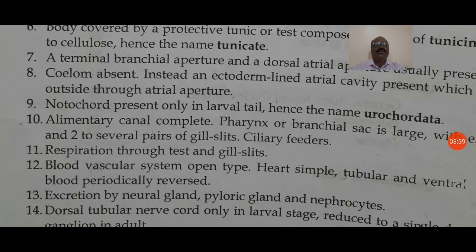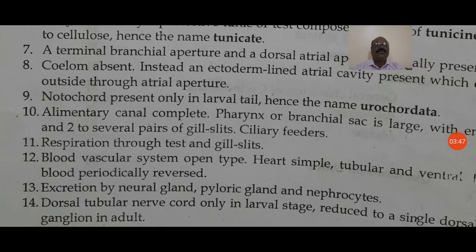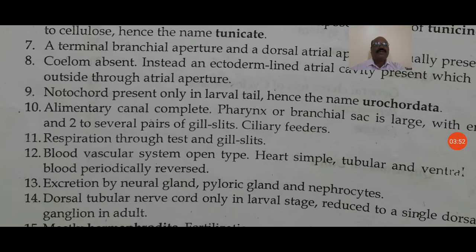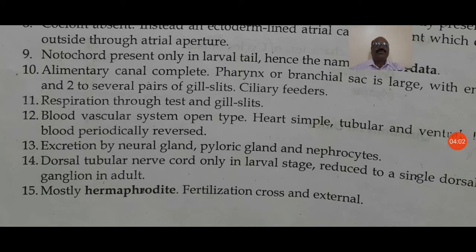The alimentary canal is complete. The pharynx or branchial sac is large with endostyle and several pairs of gill slits. Respiration is through the gill slits. The blood vascular system is open type, and excretion is by the neural gland, pyloric gland and nephrocytes.